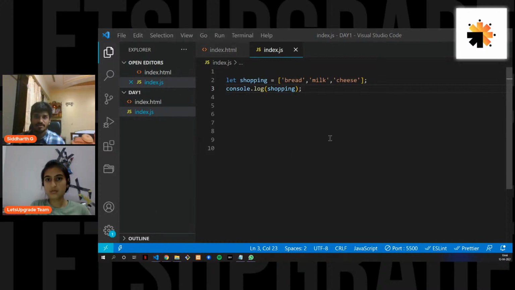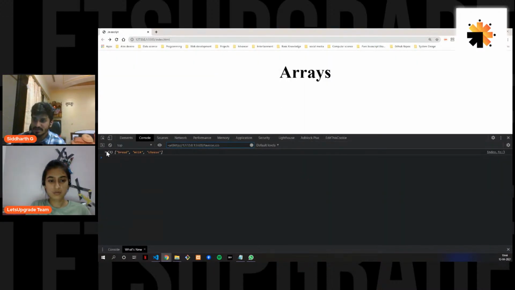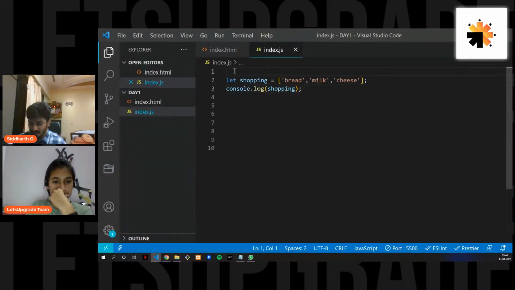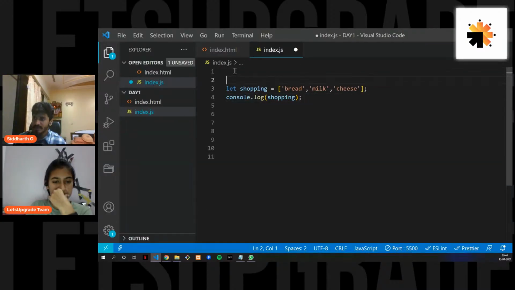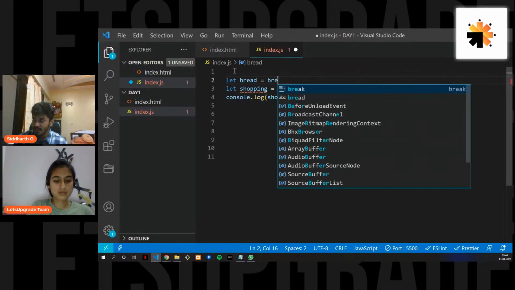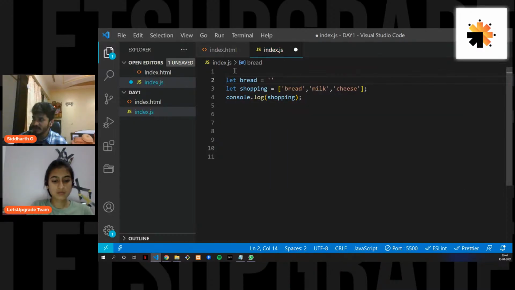And now when we check, we get this, right? You see there is an array that we get. And why did we come up with arrays? If you wanted to type these elements in separate variables, what would it be? You would type let bread equals bread, and you won't be typing this for all the elements. Now we have only 3 elements, but what if you have 10 elements? You would be tired with just 10. What if you have 100 elements? What are you going to do? So now we have come up with arrays.